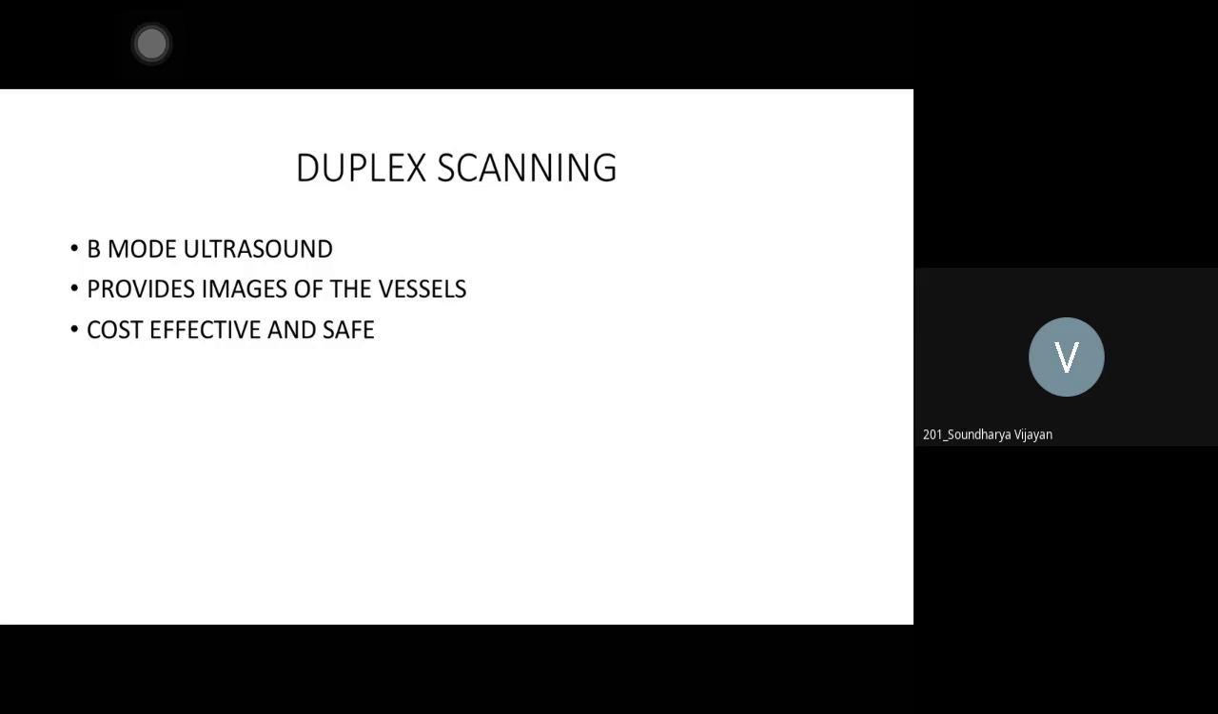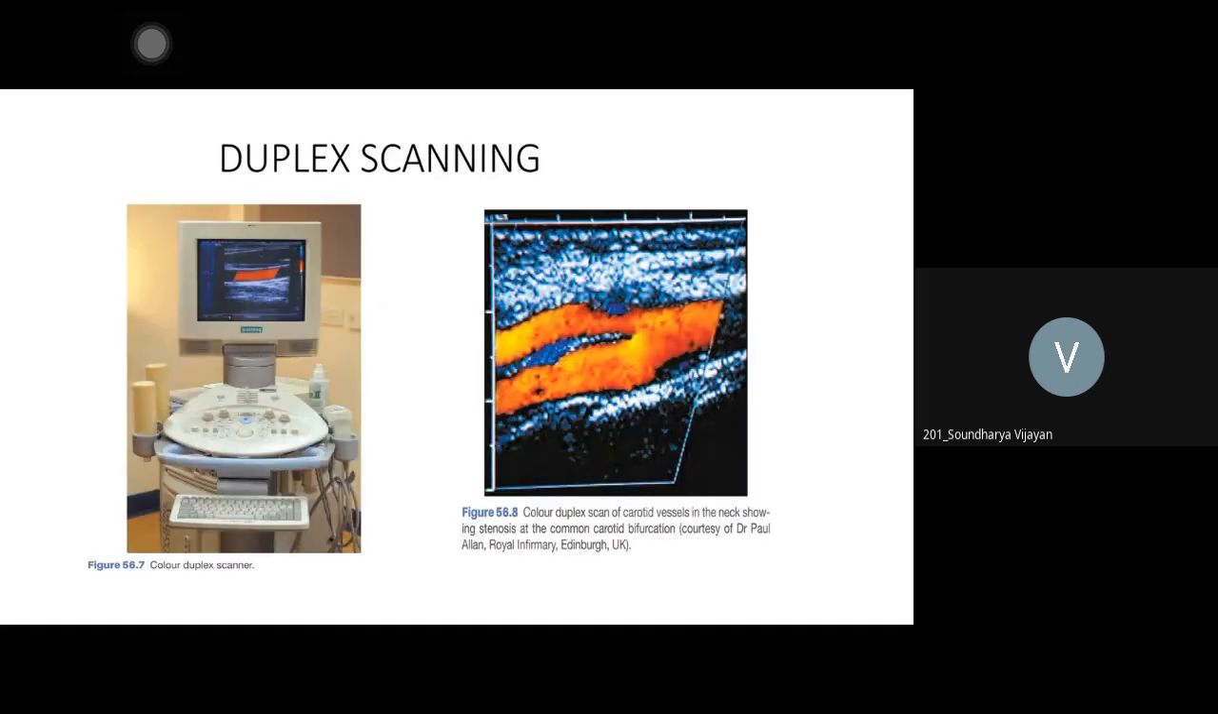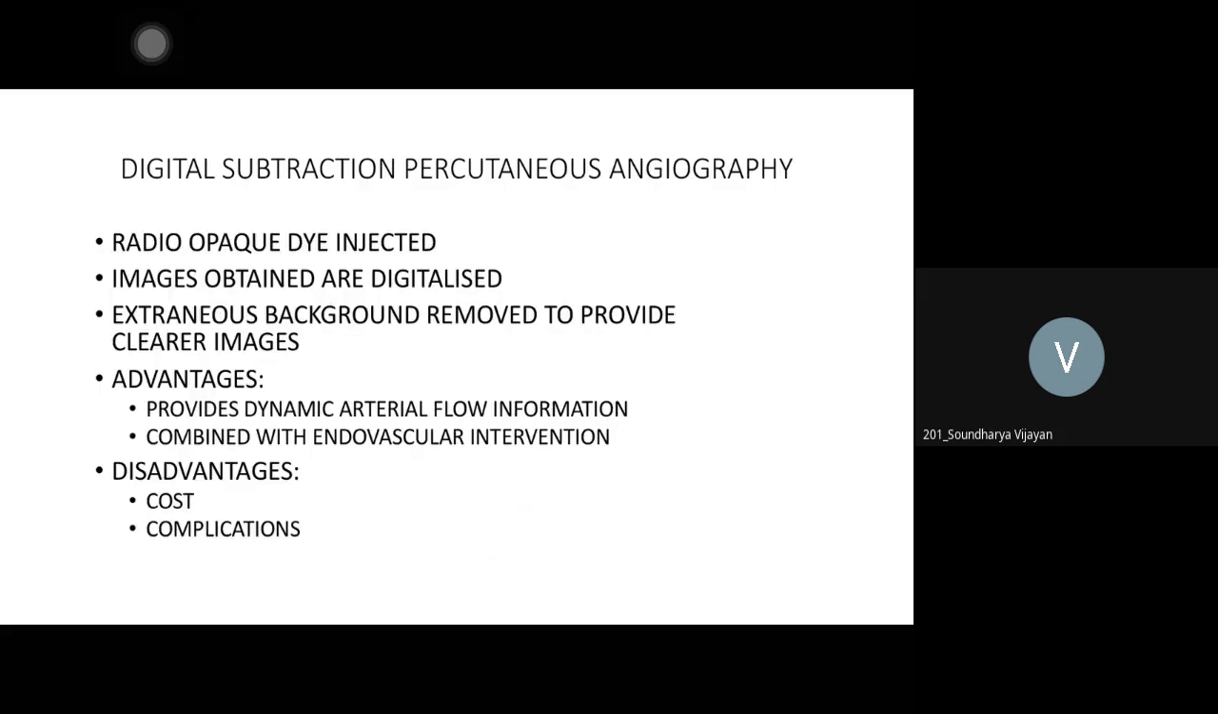A Duplex Doppler scanning is done by the radiology department in our institute. They will see the images and report how much is the blood flow. Here you can see an image of a carotid vessel. See the common carotid artery dividing into external and internal carotid artery. It shows at the bifurcation there is a stenosis. So you can see that the vessel is seen nicely in a Duplex Doppler.